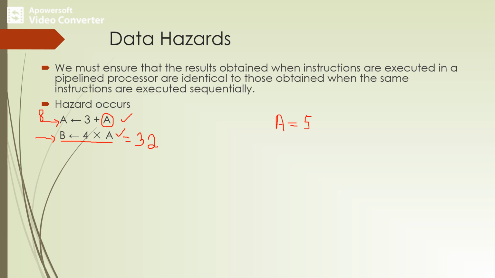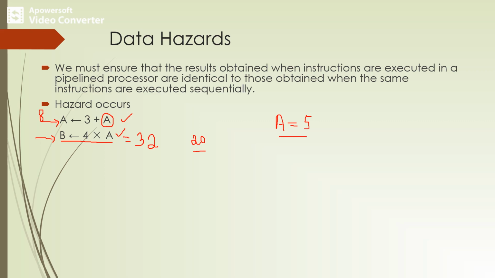But if the instructions are performed concurrently, the value of A used in computing B would be the original value 5. So I'll take 5 into 4 and the result is 20. Executing the instructions concurrently leads to an incorrect result, because we assumed the value of A as 5.